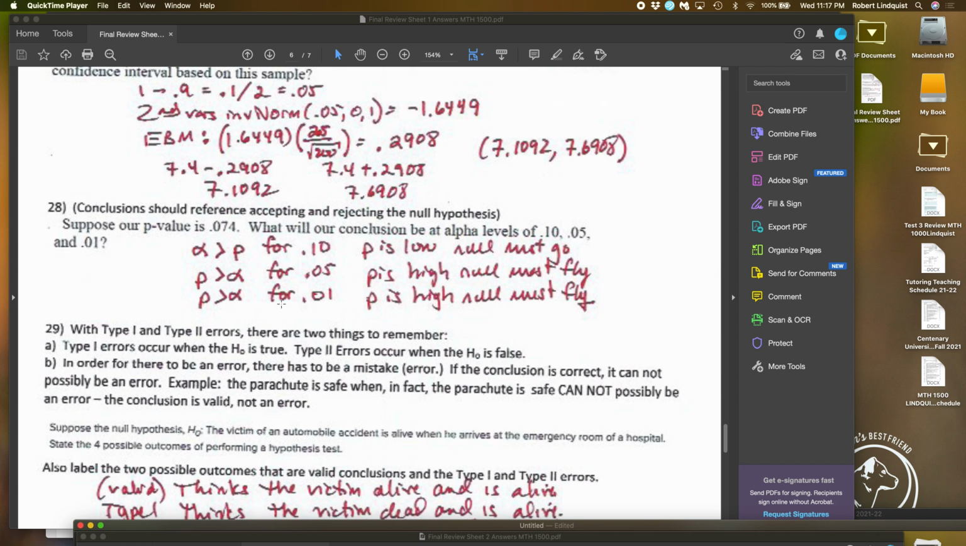And for 0.01, if p is greater than 0.05, it's going to be greater than 0.01. So if p is high, the null must fly for both of those. Okay? Now, we're getting to the next one, we'll pick up in a minute.